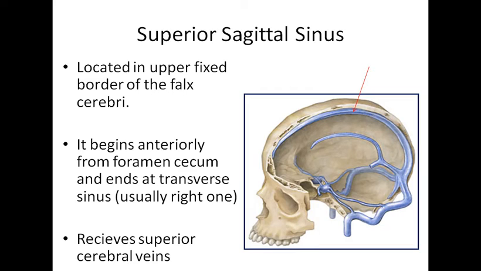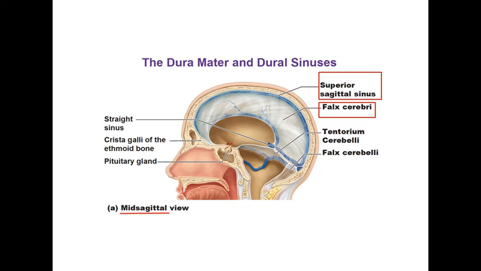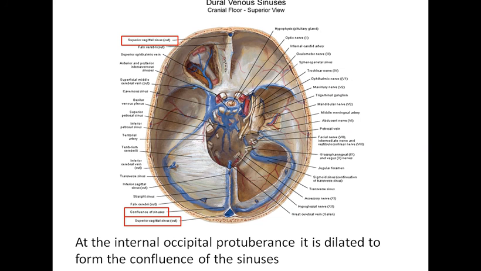It receives superior cerebral veins. ठीक है, again इसमें देखो picture, it is with reference to falx cerebri, right? So it is with reference to falx cerebri की attachment. This is the same picture which I have shown you in the early slides. So I guess it is already very much explained. Let's move forward.